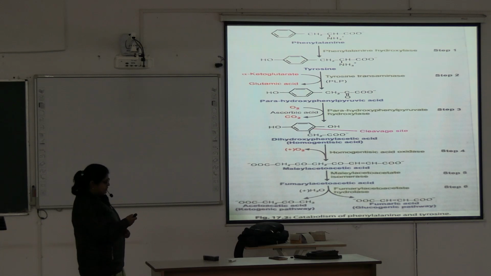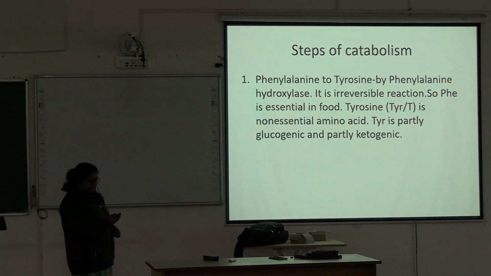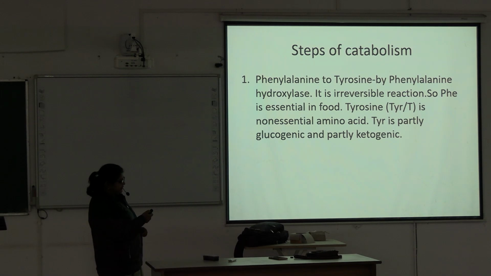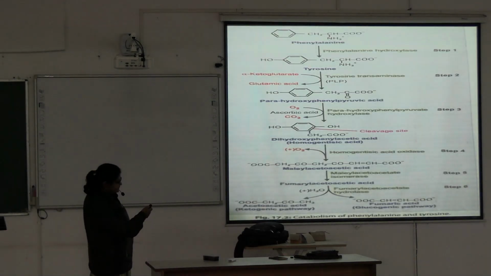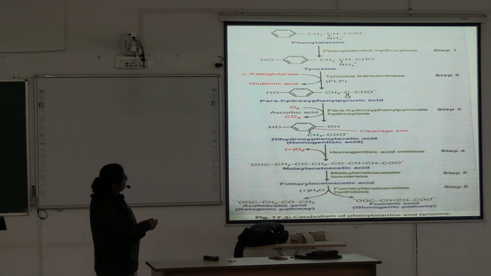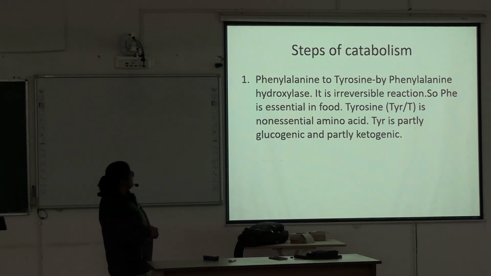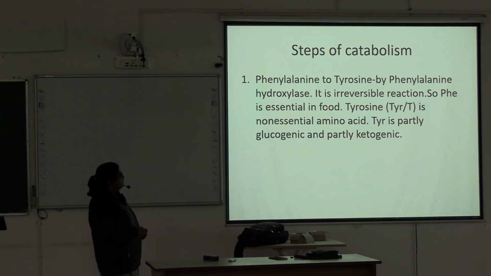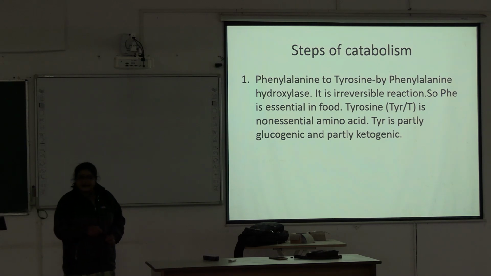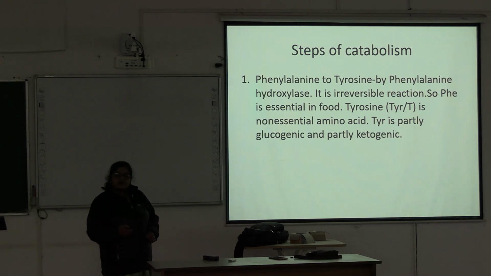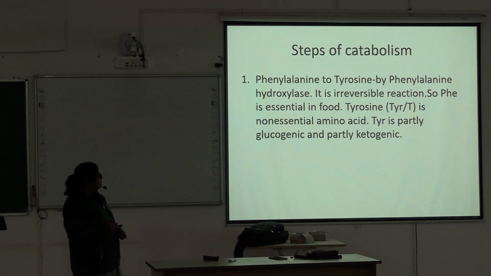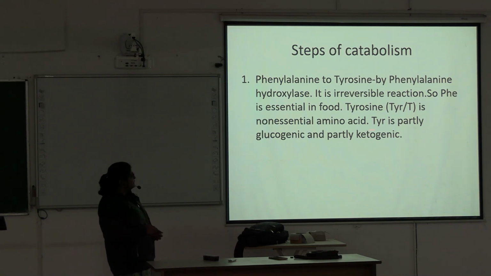Now, if the steps come, you can write them this way. The steps of catabolism: phenylalanine to tyrosine by phenylalanine hydroxylase. It is an irreversible reaction, meaning this first step is irreversible, so phenylalanine is essential in food. Tyrosine is a non-essential amino acid, because if phenylalanine is supplied adequately in our body, then tyrosine is produced from phenylalanine. So it is non-essential. Tyrosine is partly glucogenic and partly ketogenic.